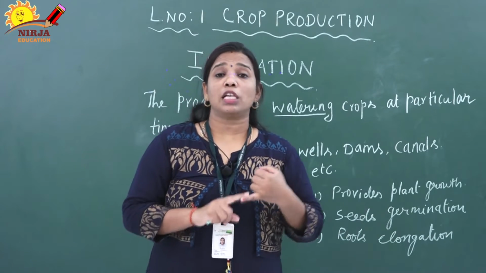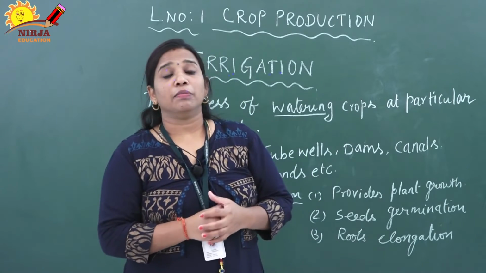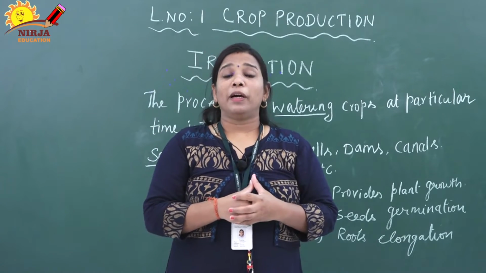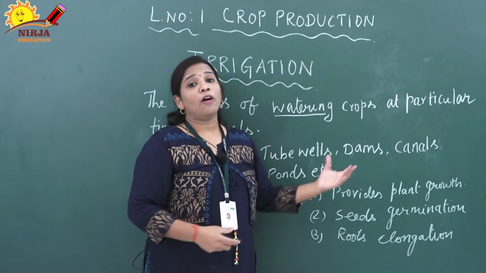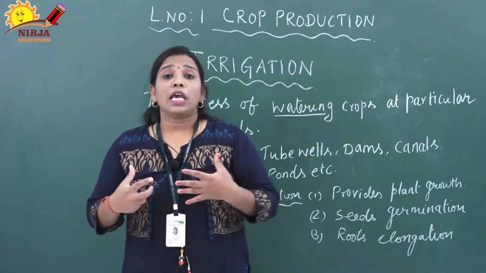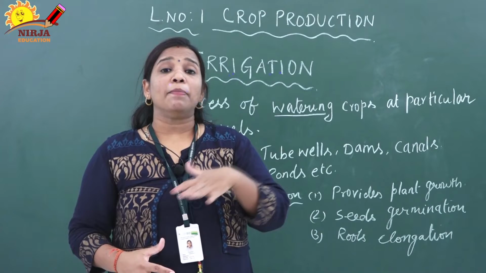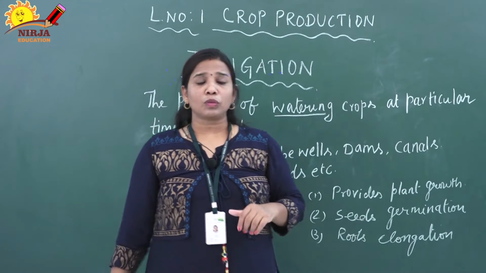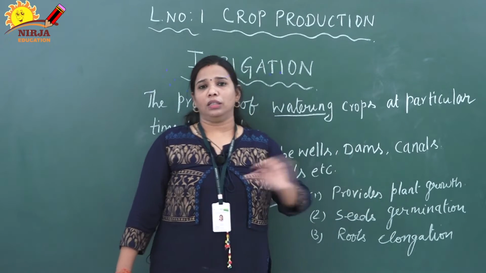Plants are autotrophic organisms, they can prepare their own food by the process of photosynthesis. If photosynthesis needs to occur, water is the main component. Then transpiration, excess water is released in the form of water vapor, so that temperature is maintained. These types of physical activities are carried out by water.